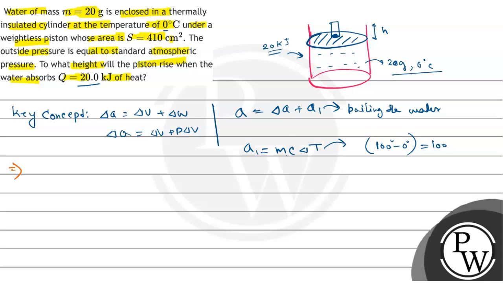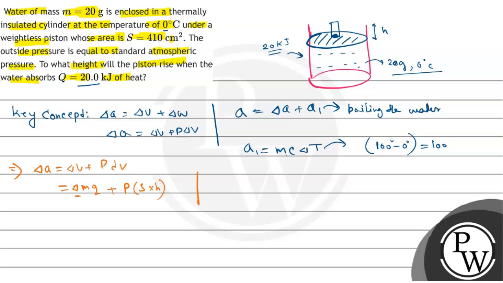Now from first law of thermodynamics, delta Q is equals to delta U plus P delta V. So delta U को हम लिख सकते हैं कि that is delta m Q plus P into delta V, that is S into h, because S is the cross sectional area and h is the increase in height, right. So we have to find this delta m.